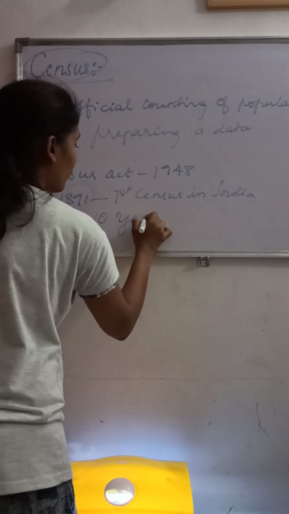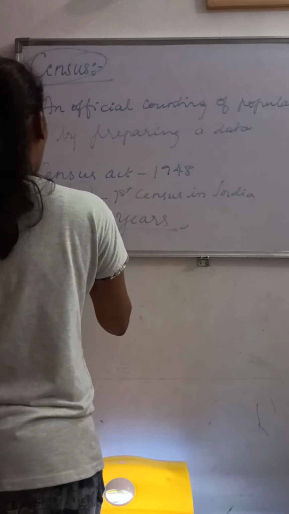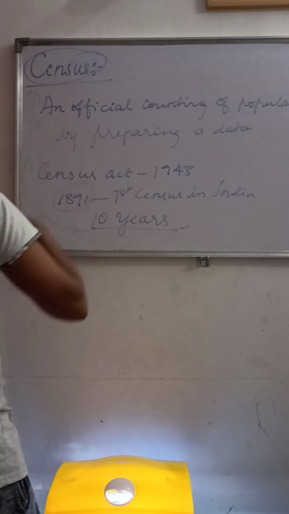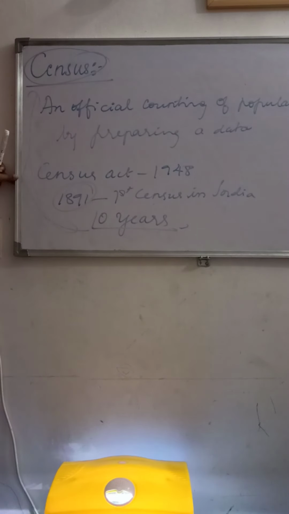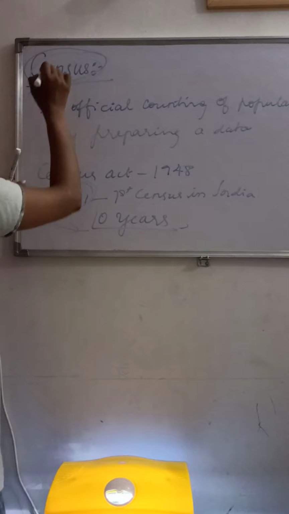Every 10 years data is prepared about the census. That means we count the age groups, how many people are below 6, below 7, like that. We also count the birth and death rates and the sex ratio, etc. This is nothing but the census.